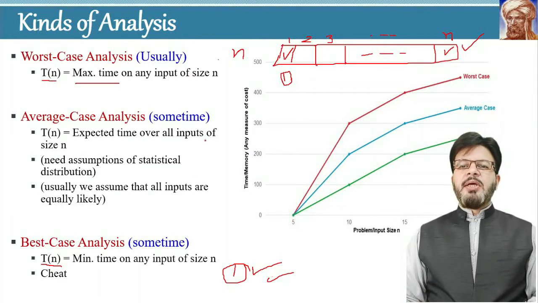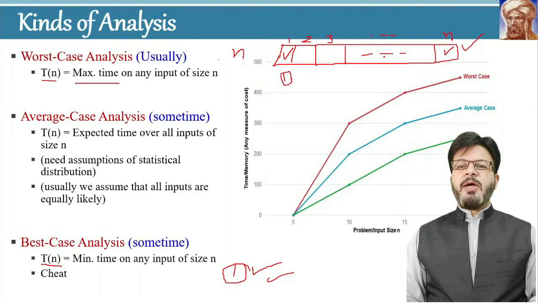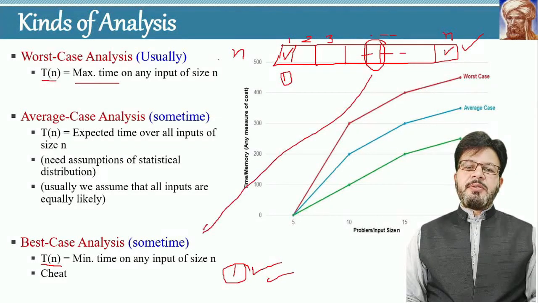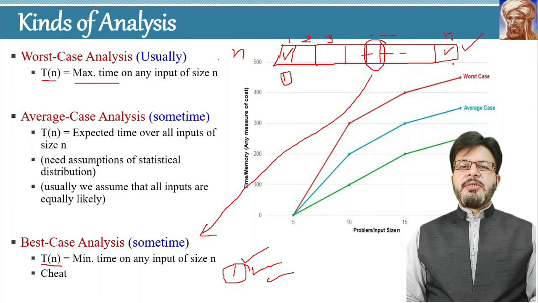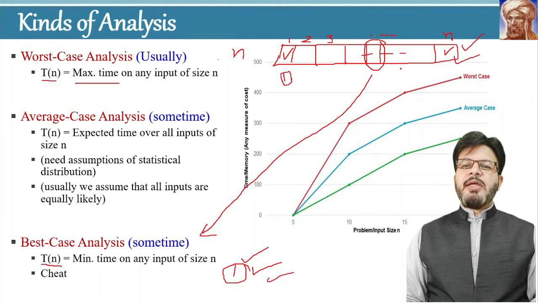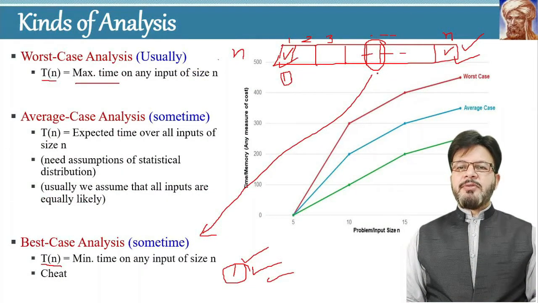Now consider the other algorithm, that is binary search. In the case of binary search, if your element is just at the middle location of the array, you will get the best case analysis. That is, after just one comparison, you can find the number. But what is the worst case? The worst case can be if the number is at this end or at this end, and there are some other locations in the array that depend on the size of the array.